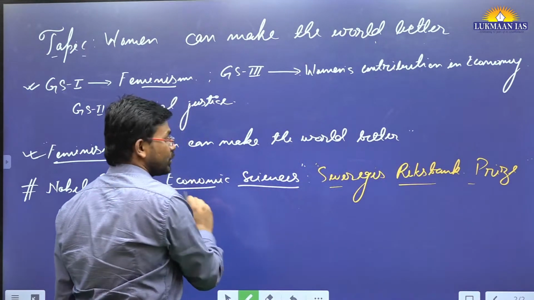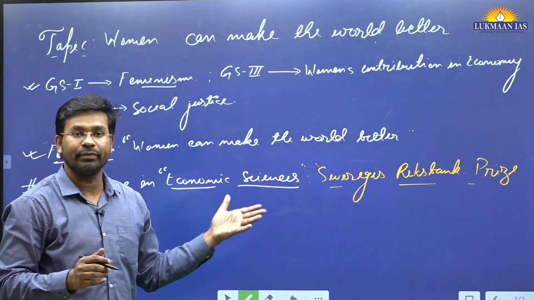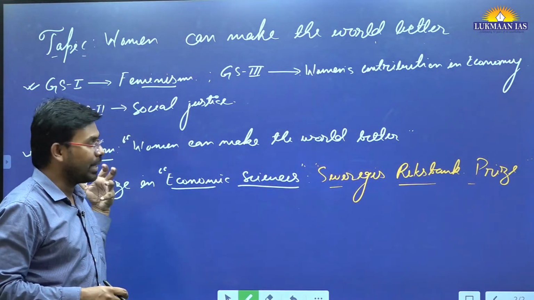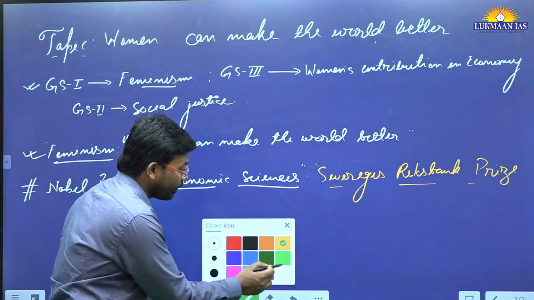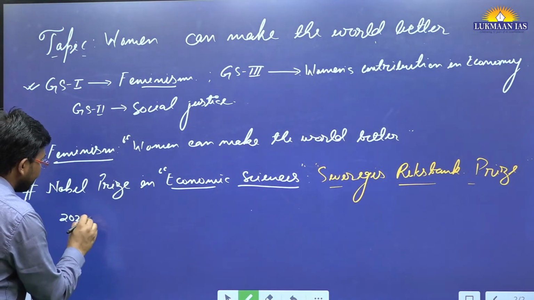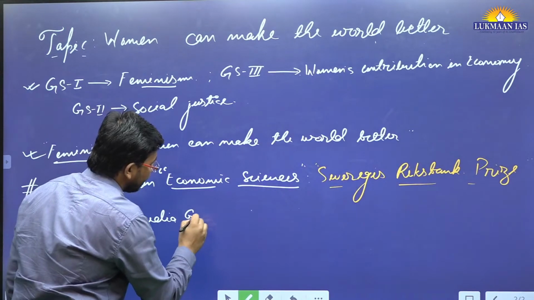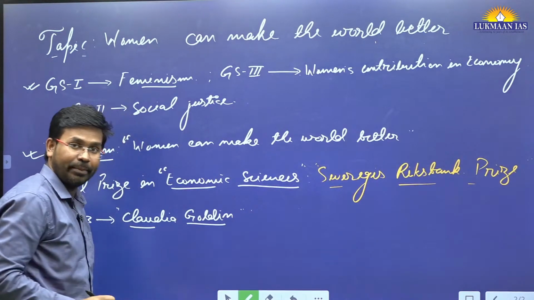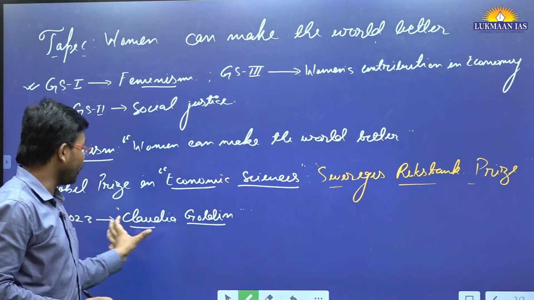This is the actual name of this award, but it is equated with the Nobel Prize because it is also given by the same academy, the Nobel Foundation. That's why it is known as the Nobel Prize in Economic Sciences. The 2023 Nobel Prize in Economic Sciences has been awarded to Claudia Goldin. Claudia Goldin is the name of the economist. She is a woman. She has been awarded the Sveriges Riksbank Prize in Economic Sciences for 2023.